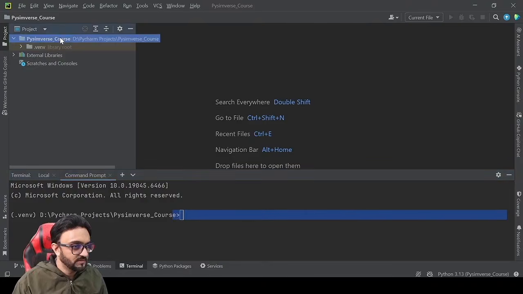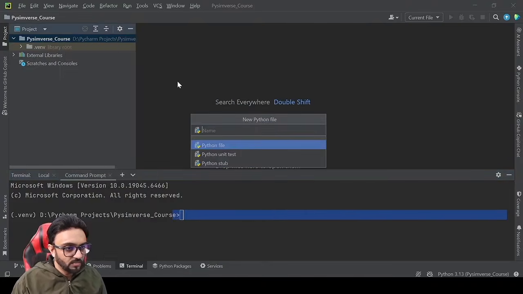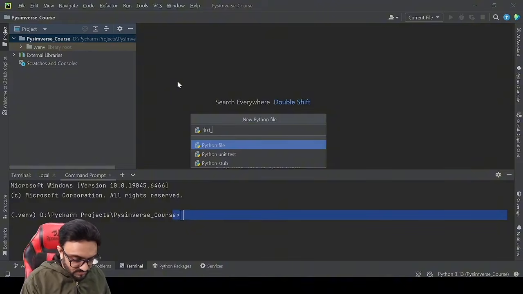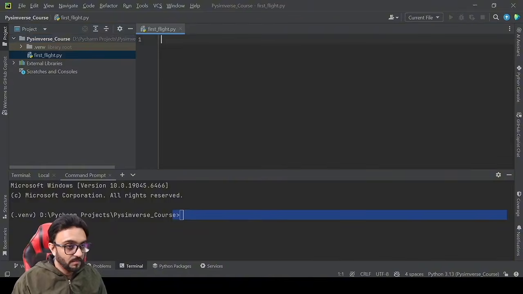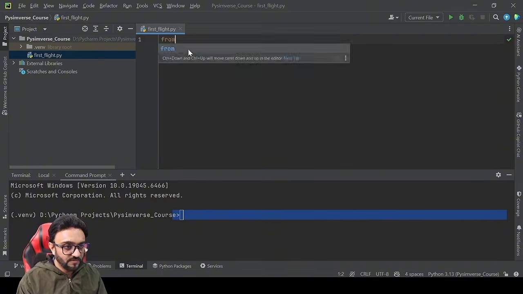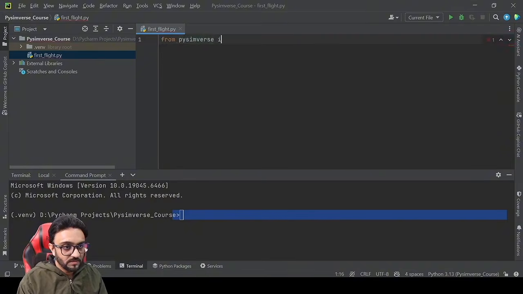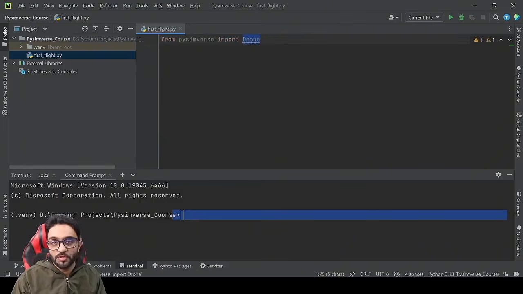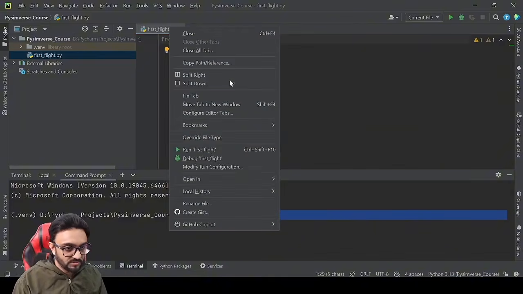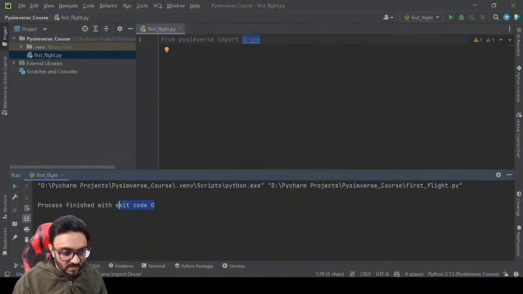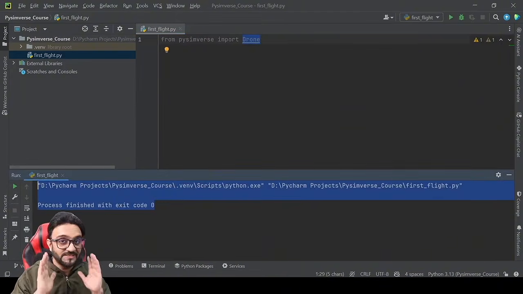So we are going to right click and create a new Python file, and we will name it first_flight. In our first flight, we are going to test whether our Pyimverse is installed or not. We are going to write from Pyimverse import drone. If that is showing you automatically, it means you are good to go. Pyimverse is installed and you are connected. If I run this now and I don't get any errors, there you go, I didn't get any errors. It means everything is running well and we are good to go.